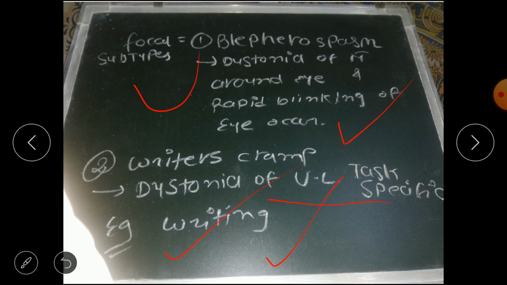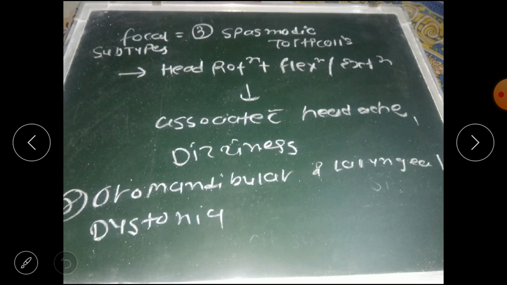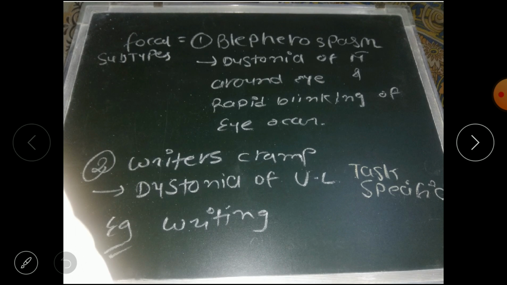For example, when the patient tries to write, the dystonia occurs. Third is spasmodic torticollis. Torticollis relates to the neck, so head rotation plus flexion or extension movement, associated with headache and dizziness, is known as spasmodic torticollis. And last is oromandibular and laryngeal dystonia. So these are the types of focal dystonia.